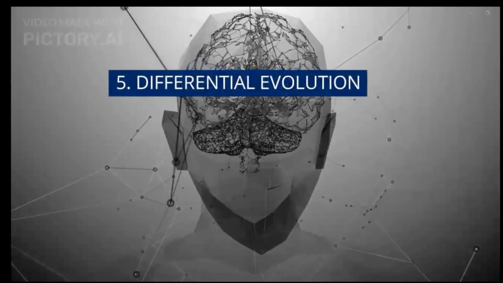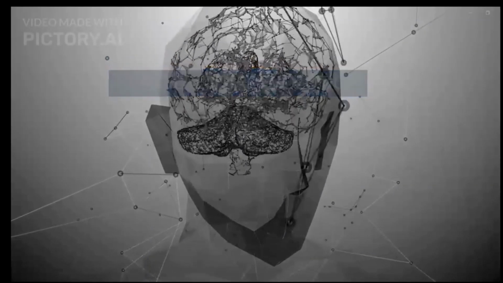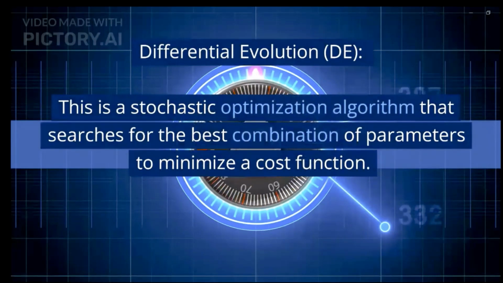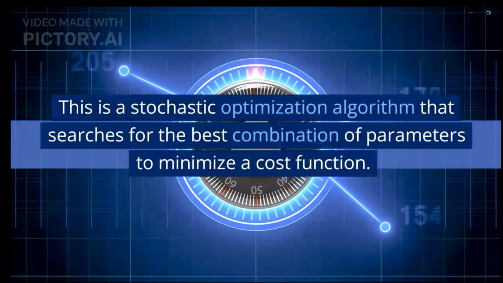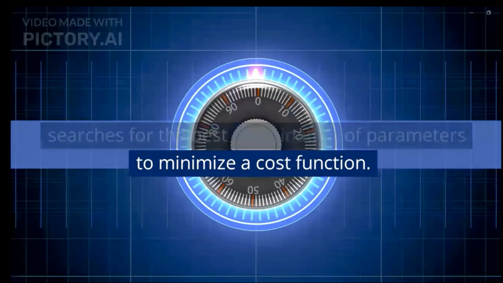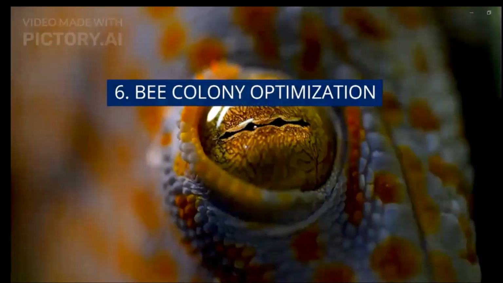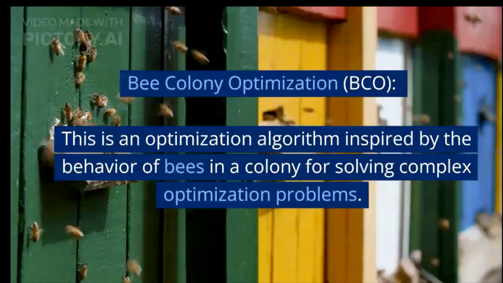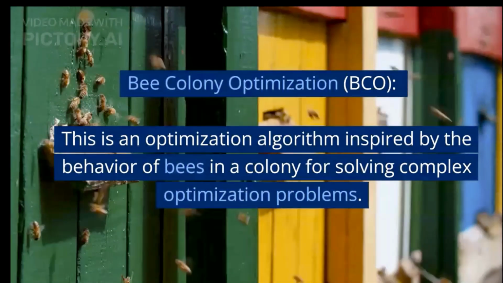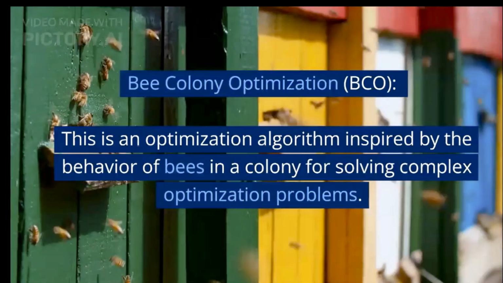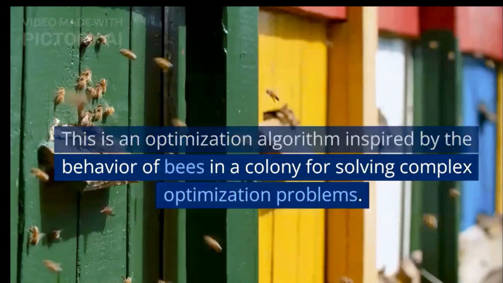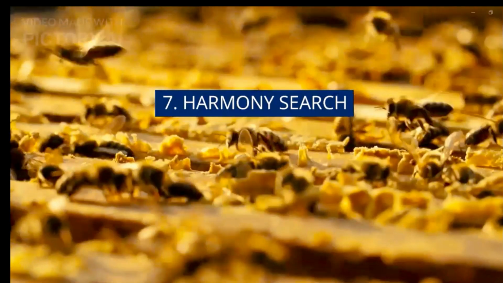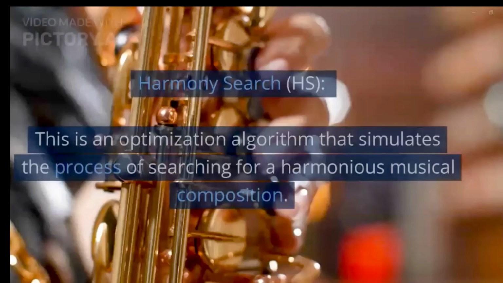The next is differential evolution. Differential evolution is a stochastic optimization algorithm that searches for the best combination of parameters to optimize a cost function. Now the next is the bee colony optimization. The bee colony is an optimization algorithm inspired by the behavior of bees in a colony, and they are used for solving complex optimization problems in diverse areas of systems. Yeah, the next is the harmony search algorithm.